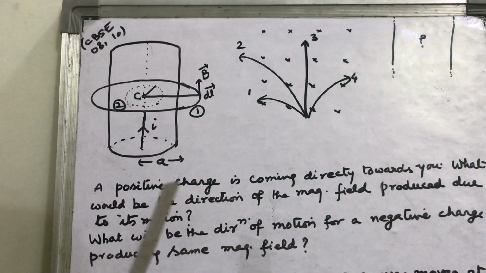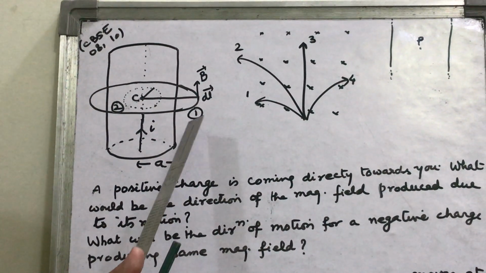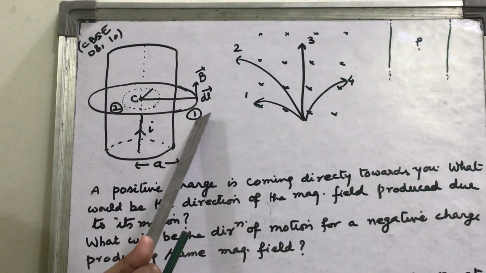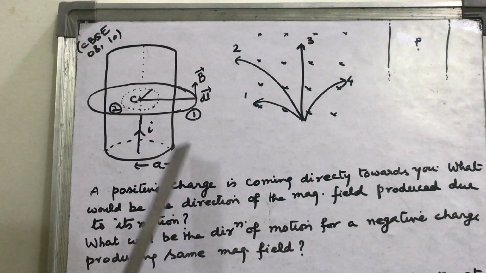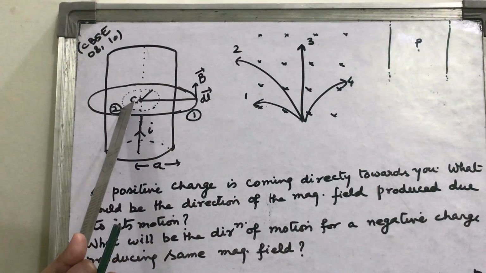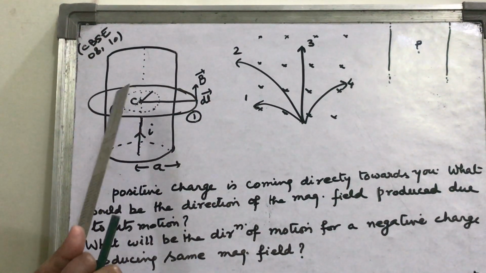Find the magnetic field in region 1, that is outside the wire, for distance greater than A, and in region 2, that is inside the wire.